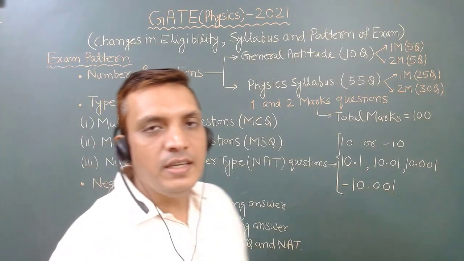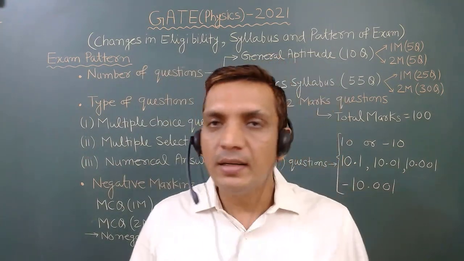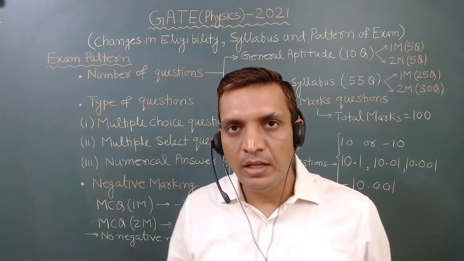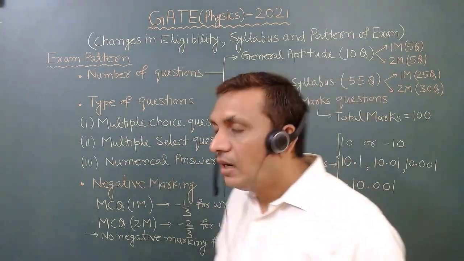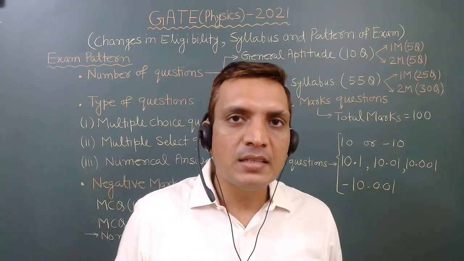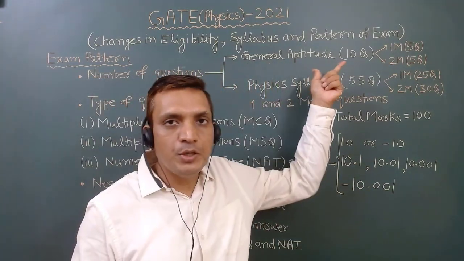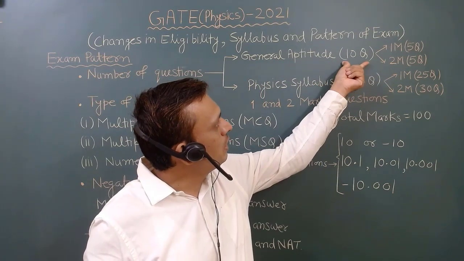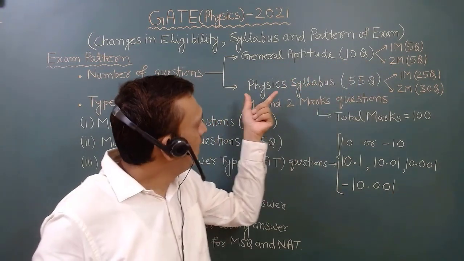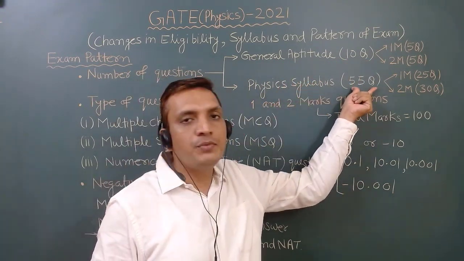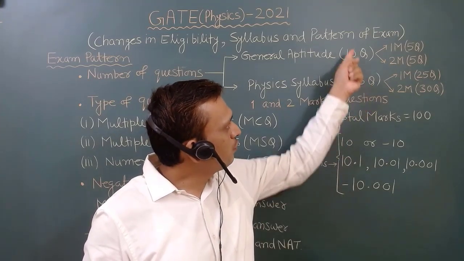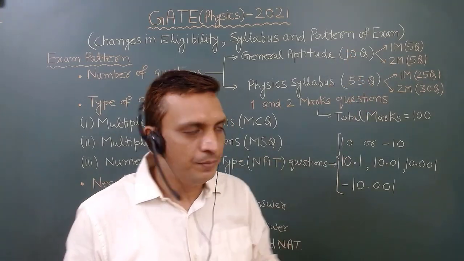Now we will see the exam pattern for GATE 2021. Let us first see the number of questions that will be asked in the question paper. You will see 2 parts. One is the general aptitude part, in which there will be a total of 10 questions, and in the physics part you will get 55 questions. So the total number of questions will be 65.